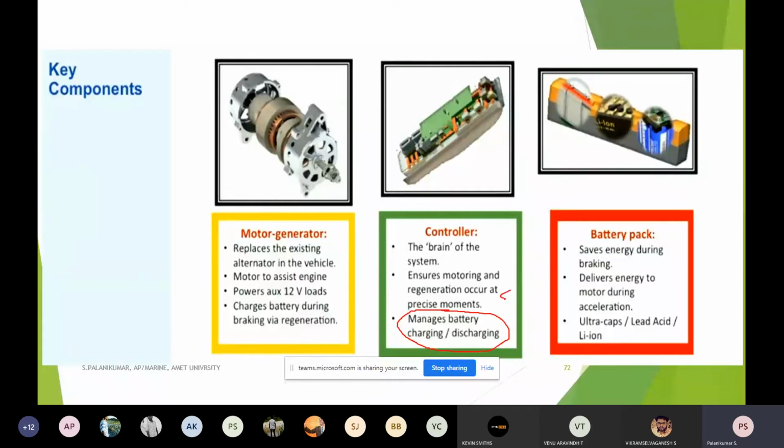So the very first point is SOC and DOD, which is depth of discharge. State of charge is similar to a fuel tank level. How much fuel is available, we can keep monitoring in our normal vehicle. In the same way, state of charge describes the battery. It is analogous to the fuel tank capacity: how much is there now, whether full or empty, in terms of percentage. Depth of discharge is how much energy is discharged in each cycle of operation of the vehicle.